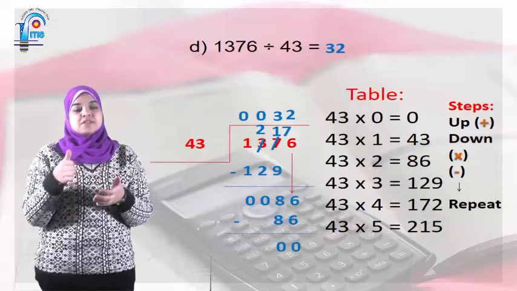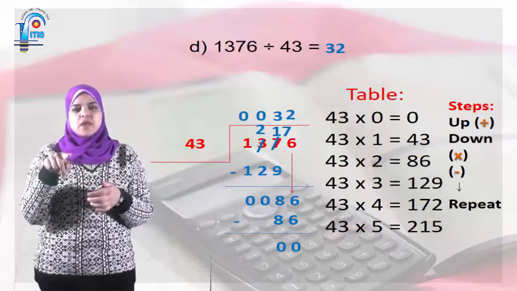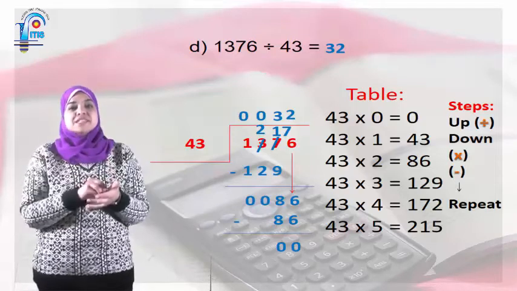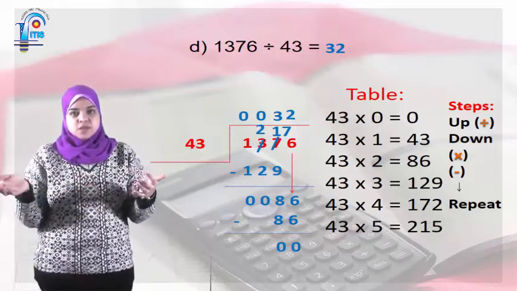I'll bring down 6. The number is now 86. So where is 86 in the table? Oh yeah, 43 times 2. So I'm going to write 2 up and 86 down. So 86 minus 86 equals 0.